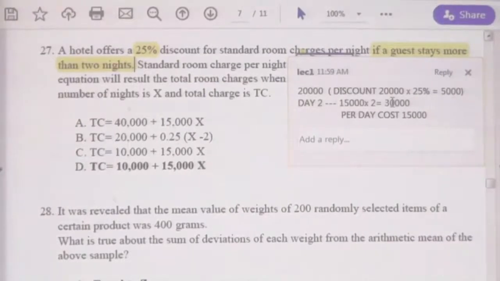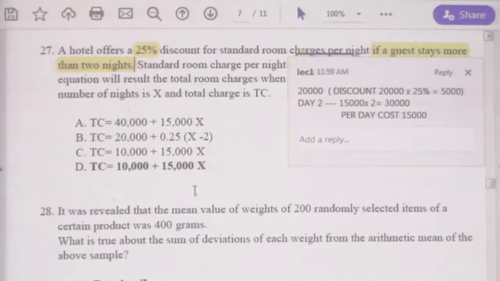Now, we have to set a formula to develop the total cost for a specific number of days, assume more than 2 days. Now, the answer is total cost equals 10,000 plus 15,000 x. Here x is the number of nights.